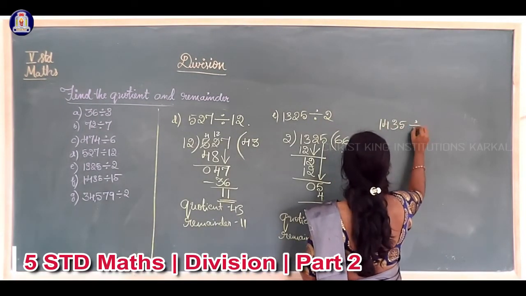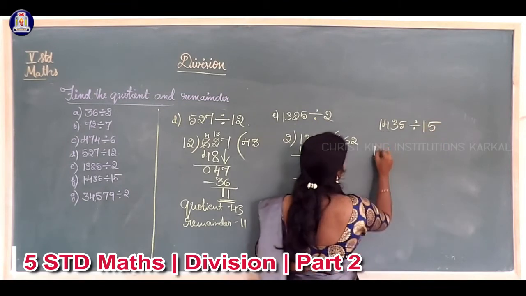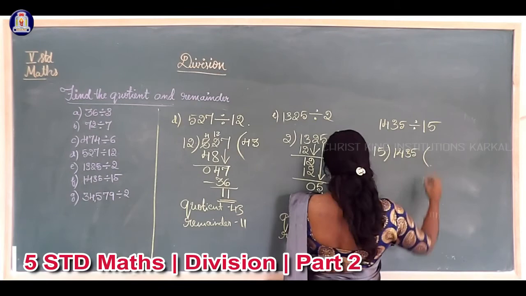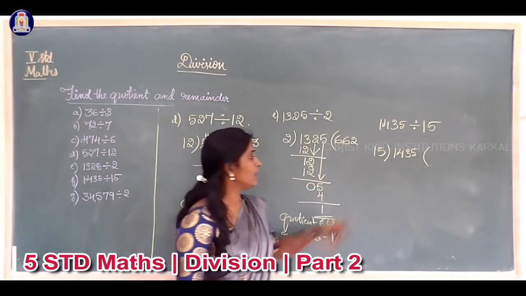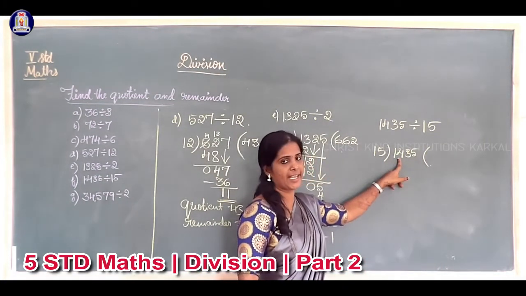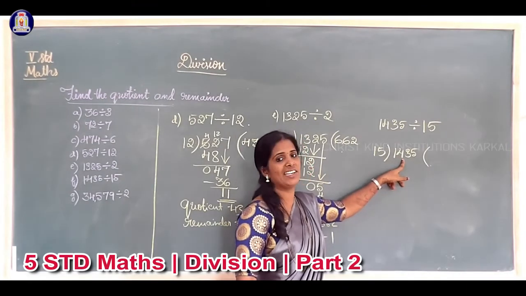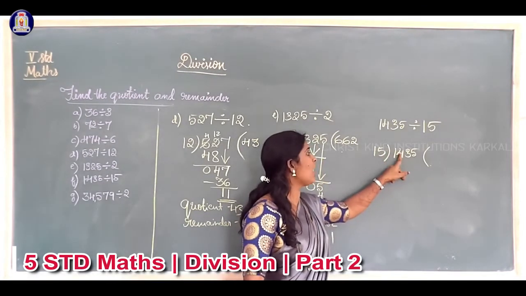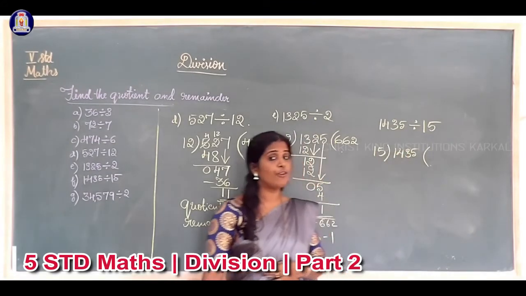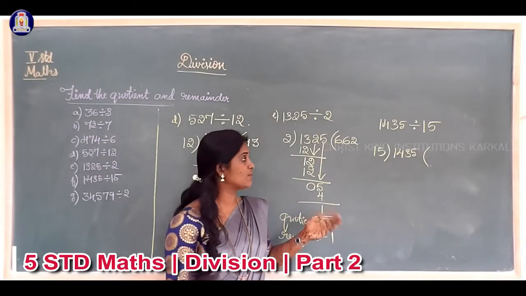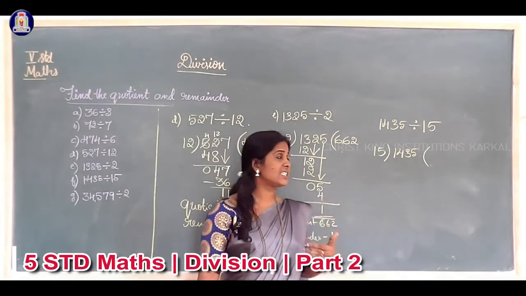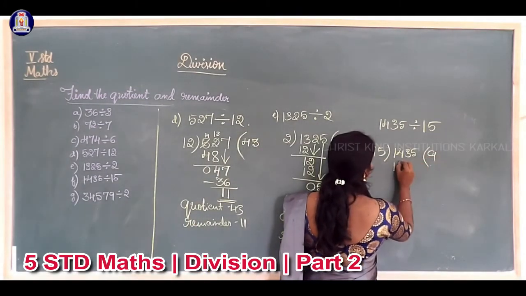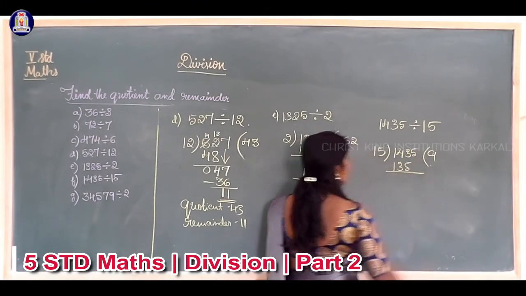The next one is 1435 divided by 15. Again, the first single digit I cannot take. The 2-digit number 14 is less than 15. So I will take a 3-digit number. 15 how much are 143? 15 tens are 150. It is more than 143. Less than this, 15 nines are 135.